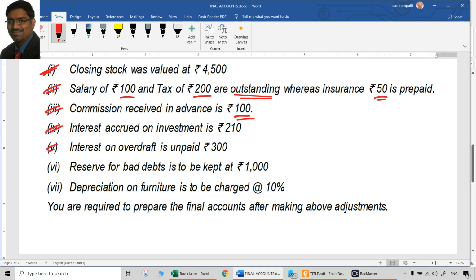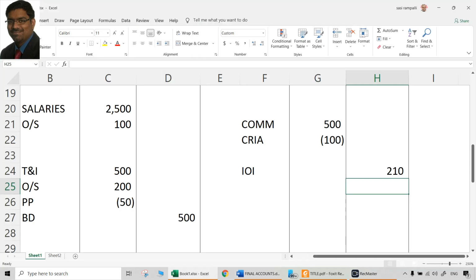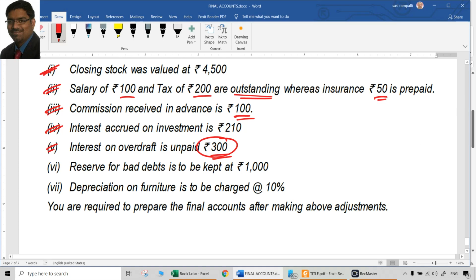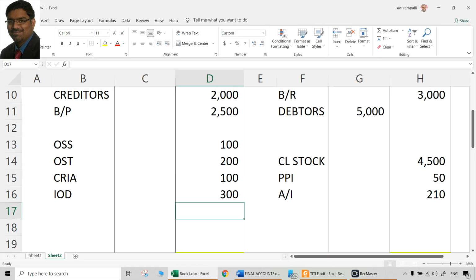Fifth point, interest on overdraft unpaid 300. Unpaid means outstanding. Outstanding means definitely a liability. So interest on overdraft. Actually, you can add it to overdraft also. That is one way of doing it. Otherwise, you can separately show that as a separate item also. Interest on overdraft is a liability. That is 300 rupees. That means it is a credit aspect.